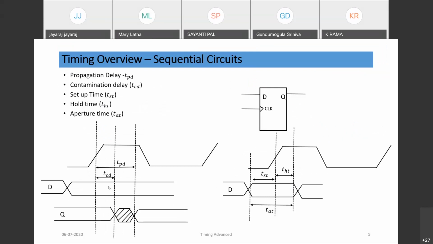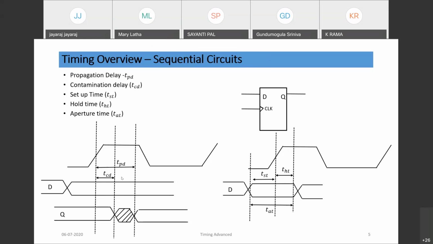Similarly, for a sequential circuit, we discussed TPD, the propagation delay of the flop, then this parameter contamination delay, then setup time, hold time, and the aperture time. If you look at the timing diagram, as we discussed, as far as a flop is concerned, at the positive edge of the clock, the input is sampled, and after a certain time we get the output.